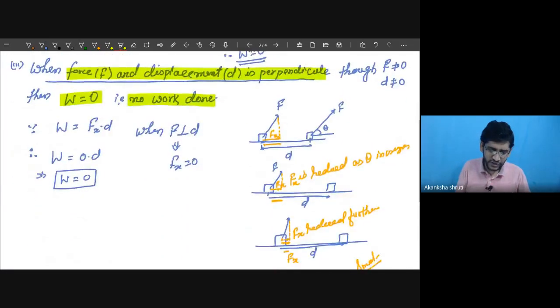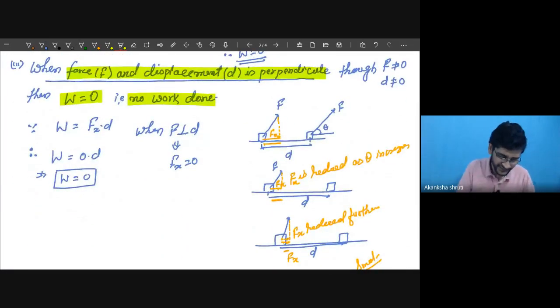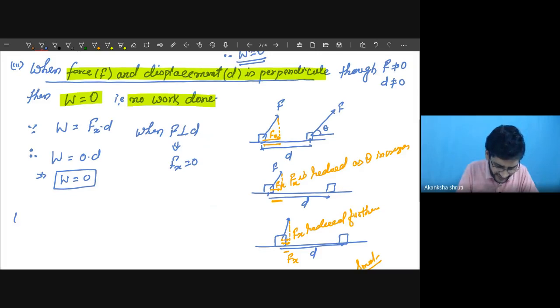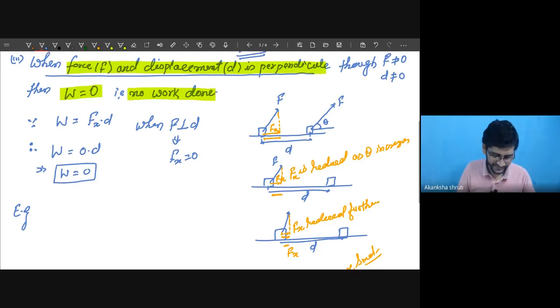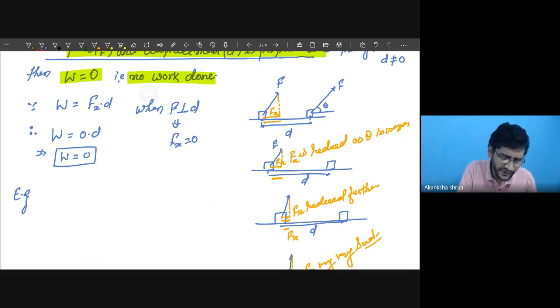Now where does this zero work happen? Example. So write down the examples for zero work. For this zero work, we can take many examples, and there are various practical applications.